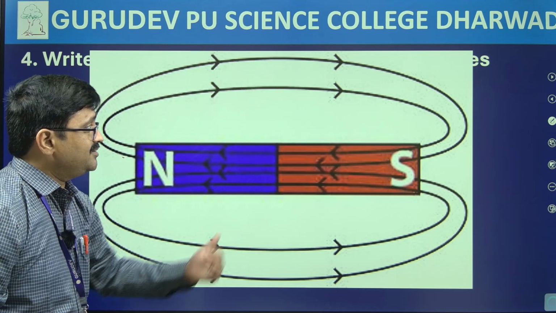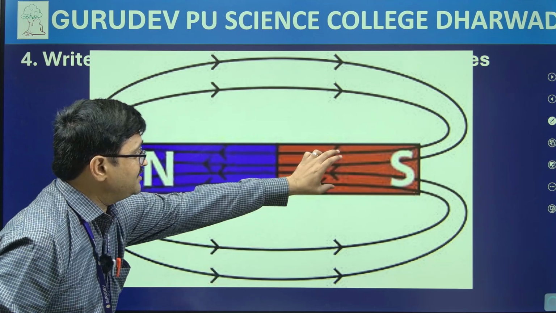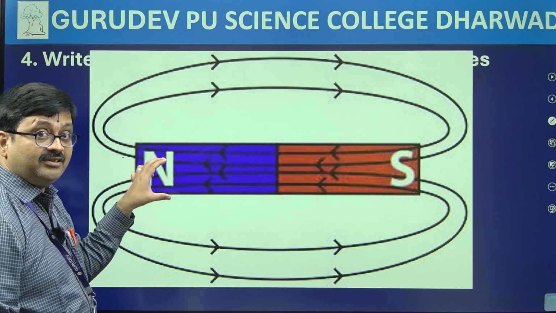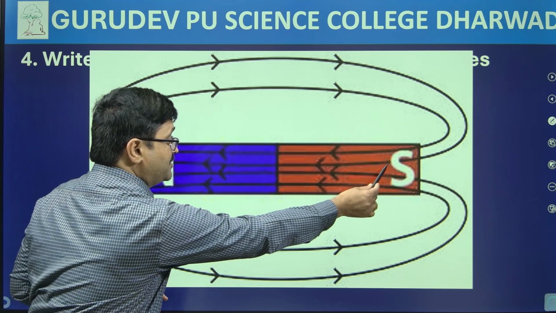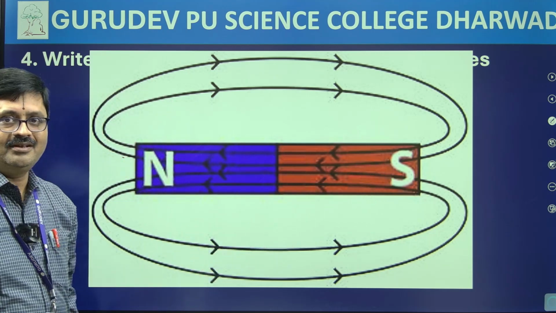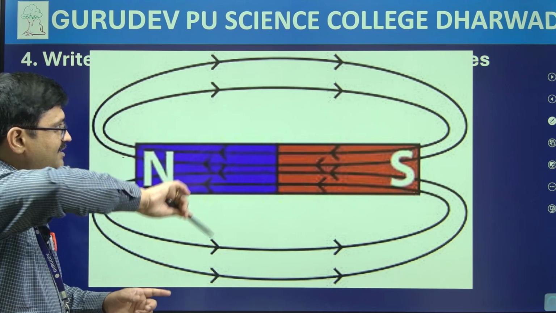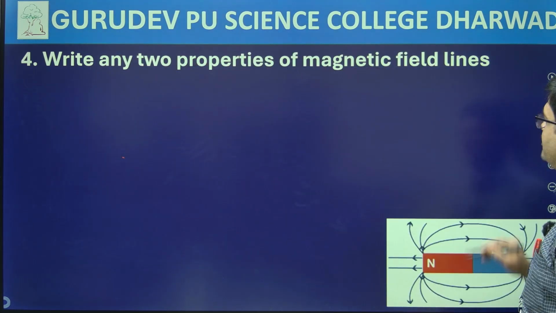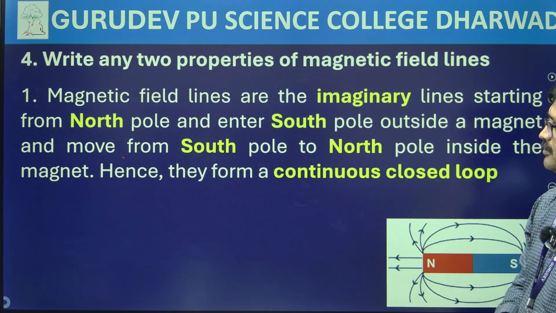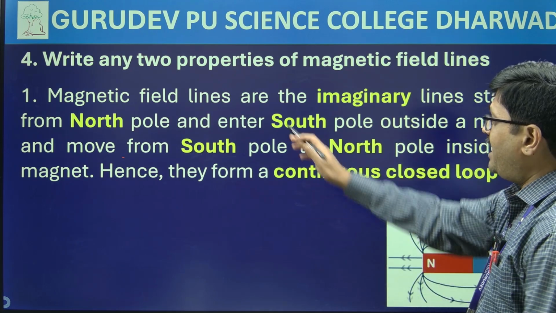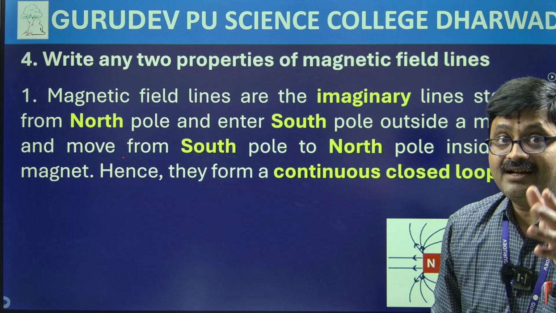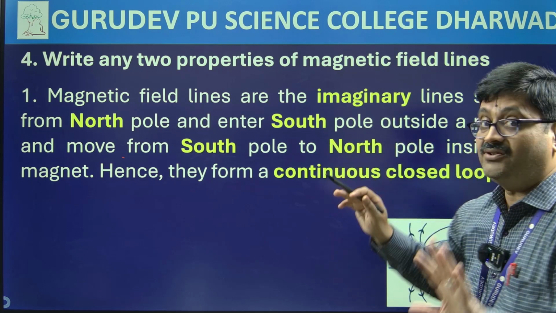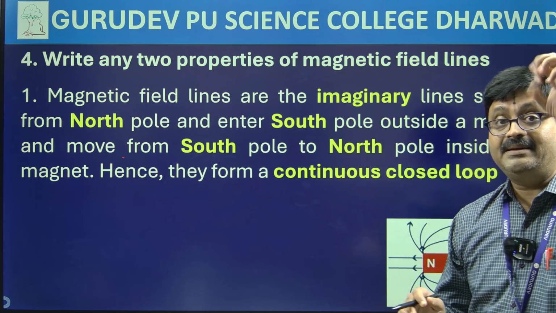What about inside the magnet? Inside the magnet these lines continue again. Definitely they are moving from south pole to north pole. So I can very easily state our first property in this manner. If you try to take a look at the first property, what can we write? Magnetic field lines are imaginary lines. Definitely these are not real, okay? These are imaginary lines.